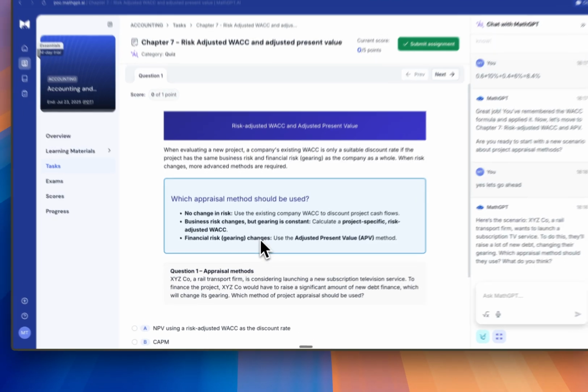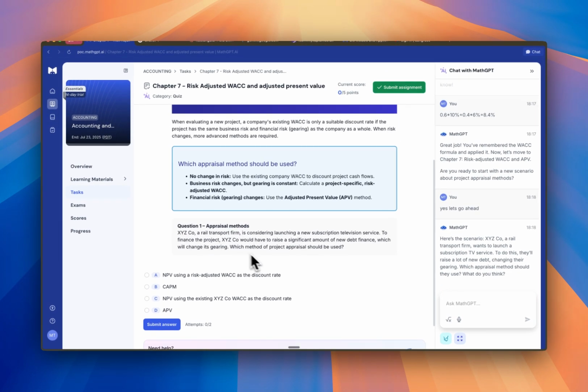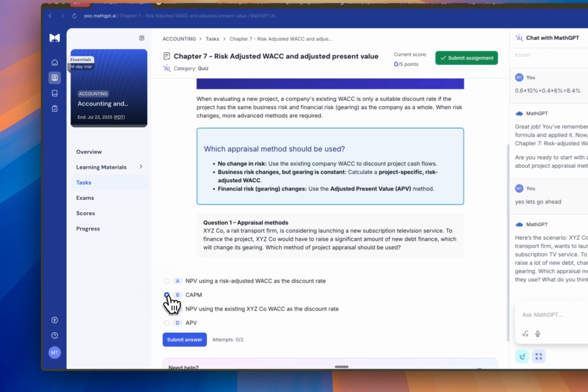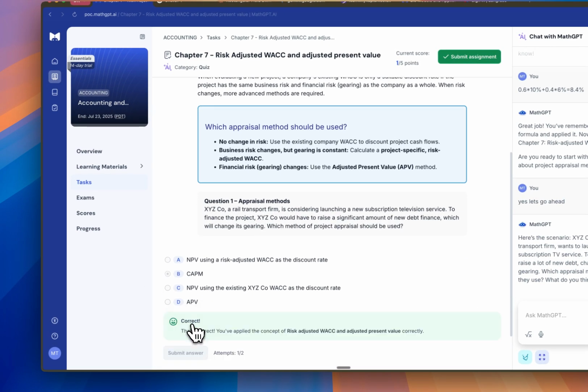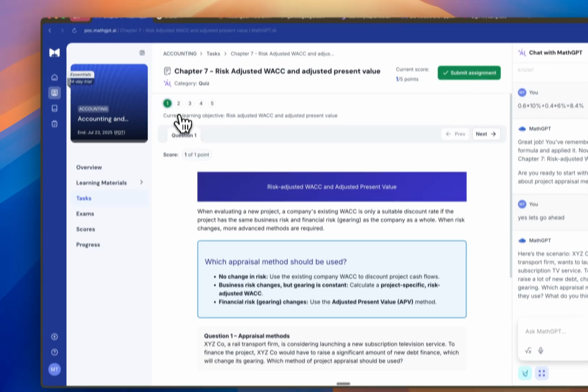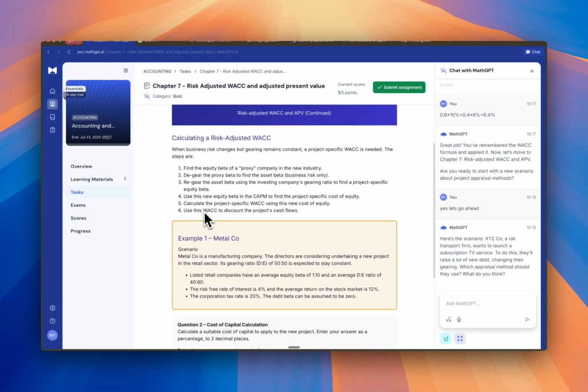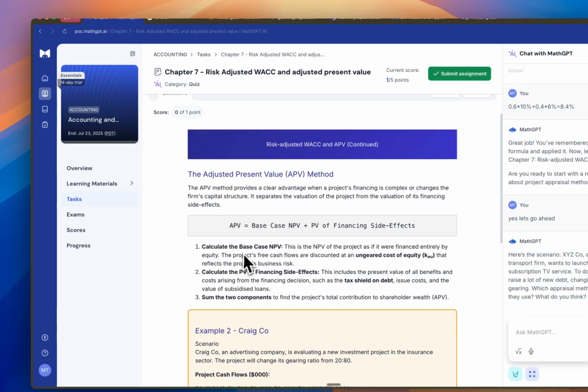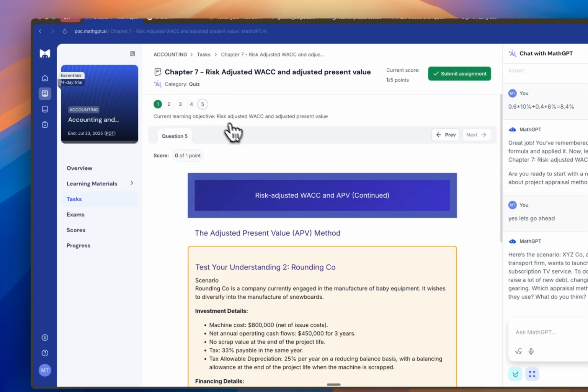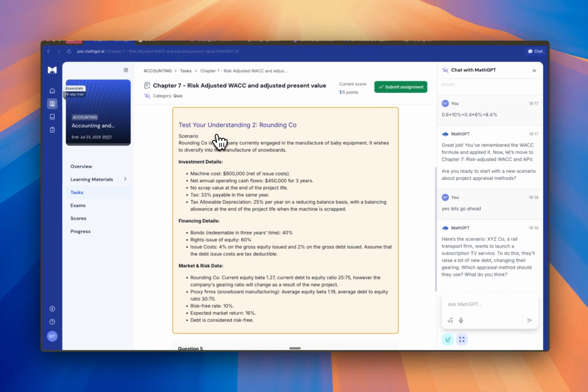So jumping into this question over here, it feels like it's a pretty straightforward question. I think the answer is CAPM, so we can go ahead and submit that. Great, we got that right. Moving on to the next question. This seems like it's pretty easy to do. I know how to do this. Let's go to the toughest question over here. All right, this one's pretty tough.